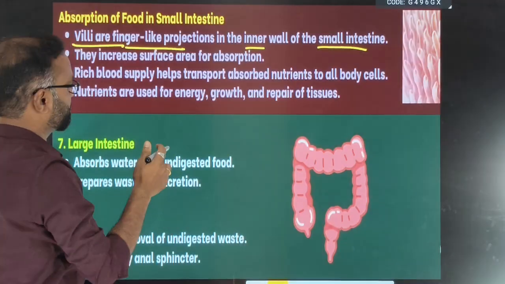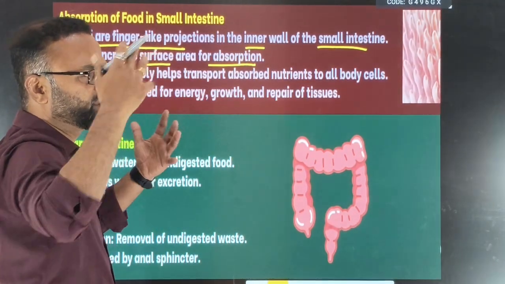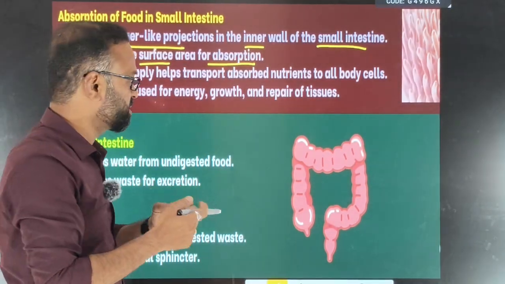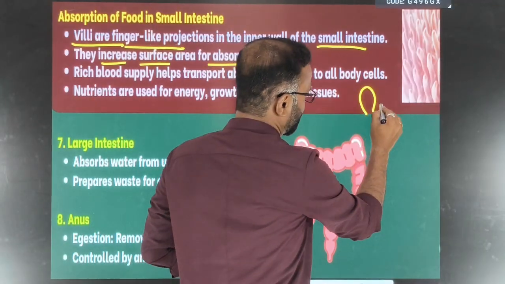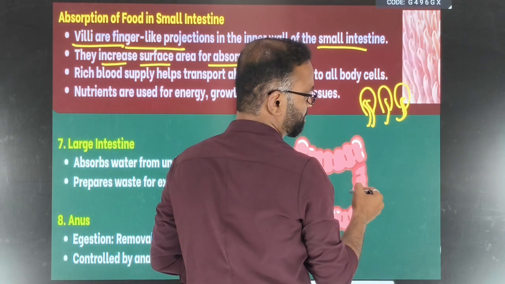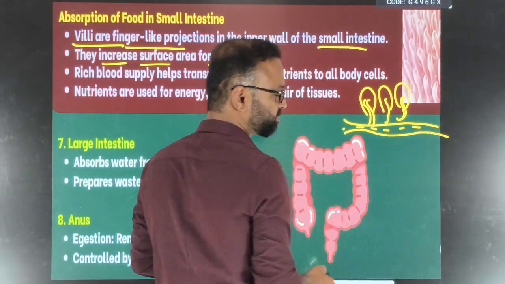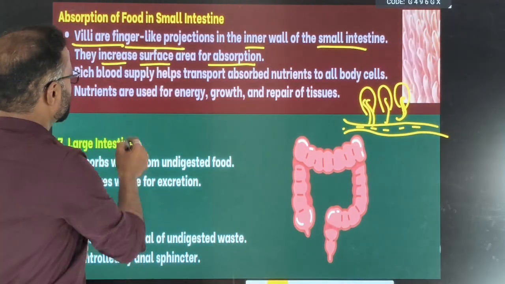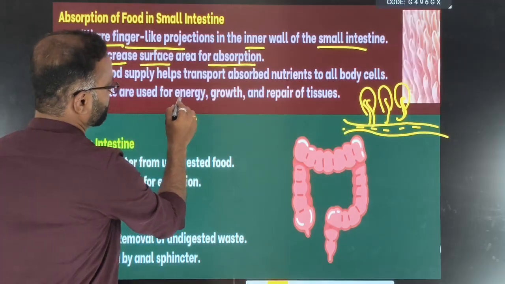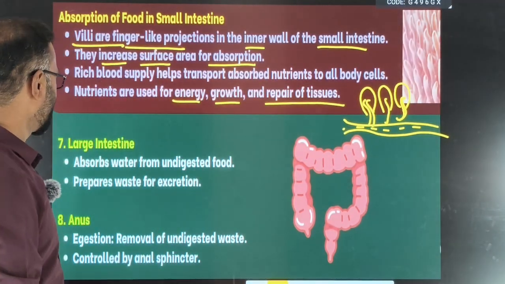So what is the main function? Sometimes they'll ask. They increase the surface area for the absorption. So many millions of villi will be there. This is how they look like. They absorb the digested nutrients, and these villi are supplied with blood vessels, and they drain these nutrients into the blood. So, rich blood supply helps to transport absorbed nutrients to all the body cells. Nutrients are used for energy, growth, and repairing of the tissues. This is what happens during the absorption.